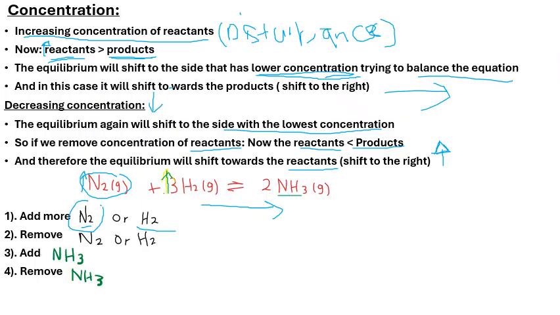So for our forward reaction, the equilibrium will again shift towards the product, because it will try to increase the concentration of the product so that it goes back and equals the concentration of the reactants. And then it will reach a new equilibrium.